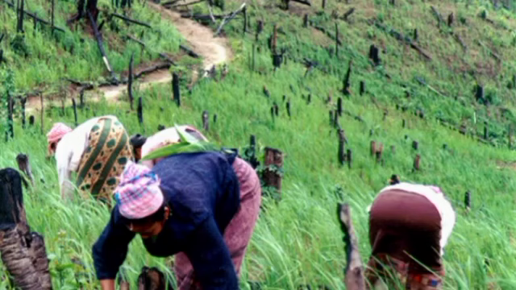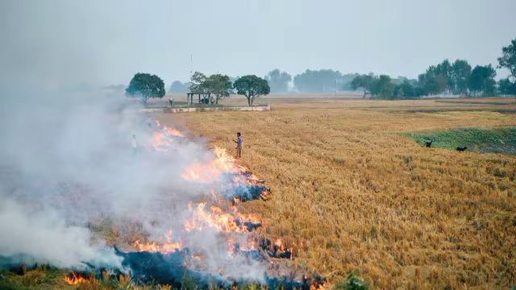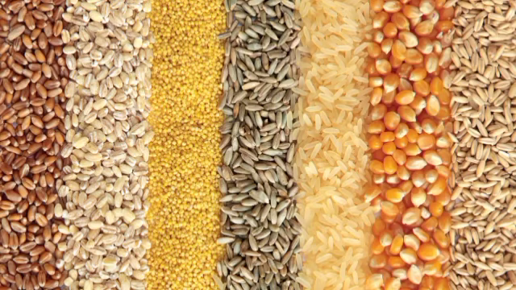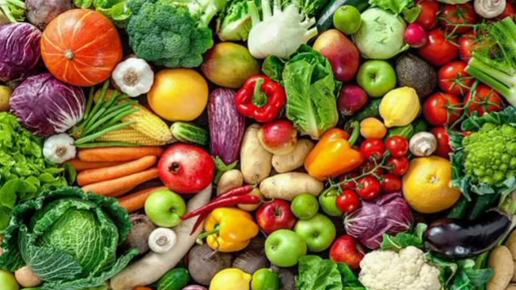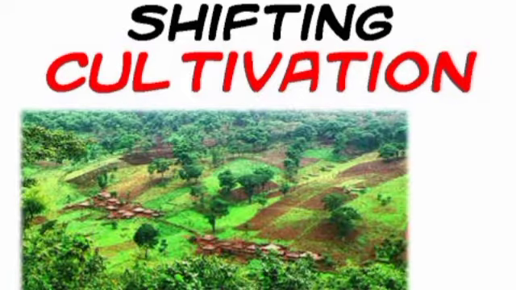The farmers then move to new areas and the process will be repeated. They cultivate some grains and vegetable crops using manual labor. It is also called slash and burn cultivation. What's the other name of shifting agriculture? Slash and burn cultivation.